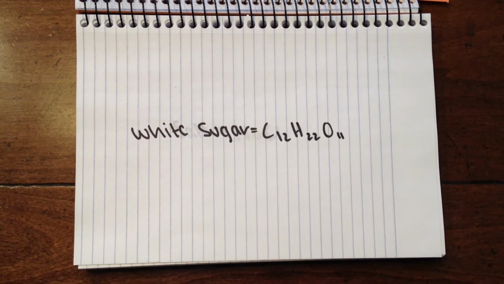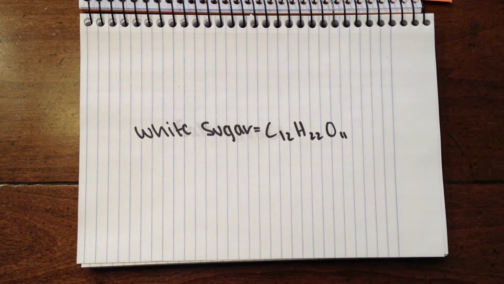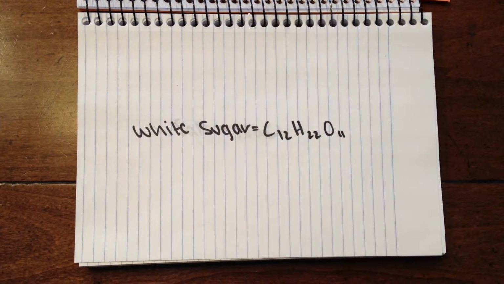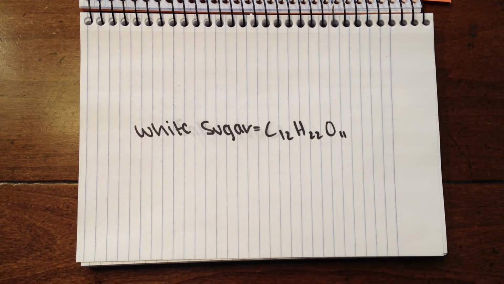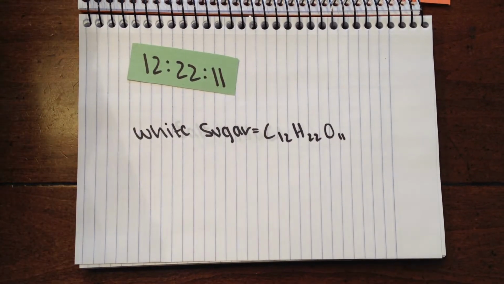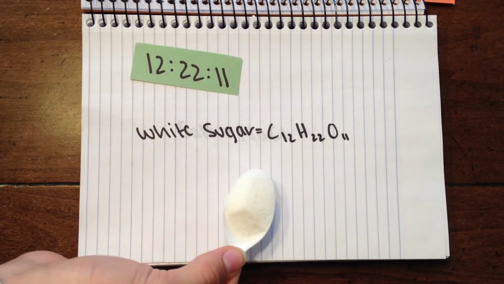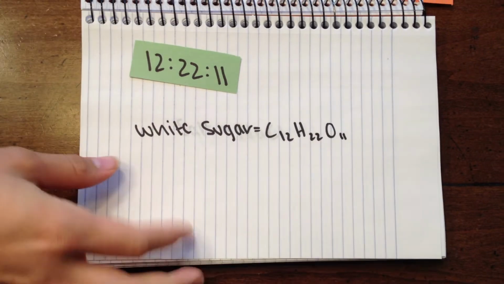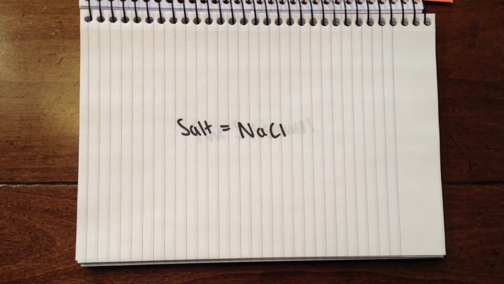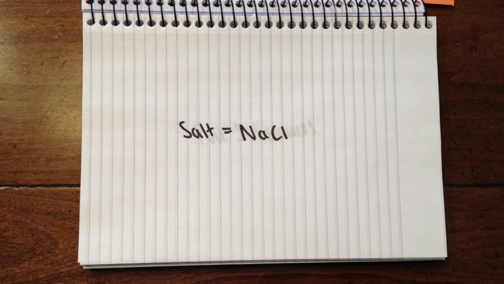The chemical formula for white sugar is C12H22O11. Its molecules are composed of 12 carbon atoms, 22 hydrogen atoms, and 11 oxygen atoms. The fixed ratio of elements in white sugar is 12:22:11. Sodium and chlorine atoms combine in a 1-to-1 ratio to form salt, also known as sodium chloride.